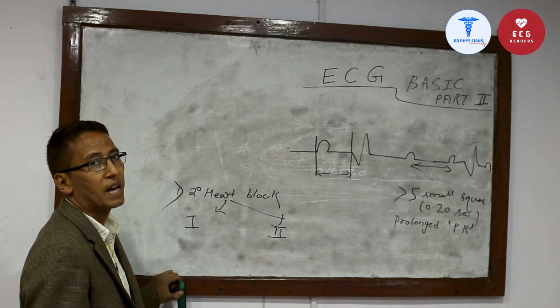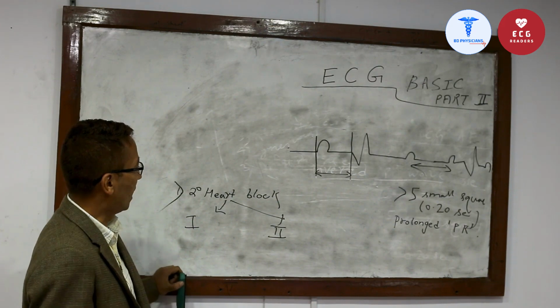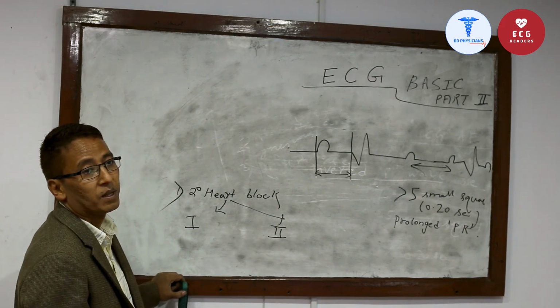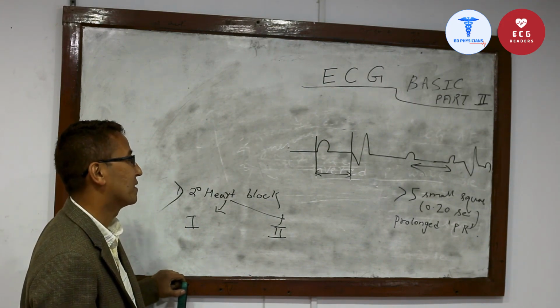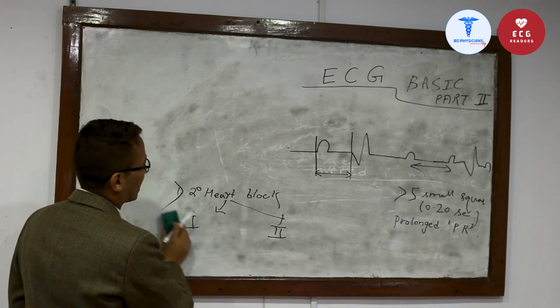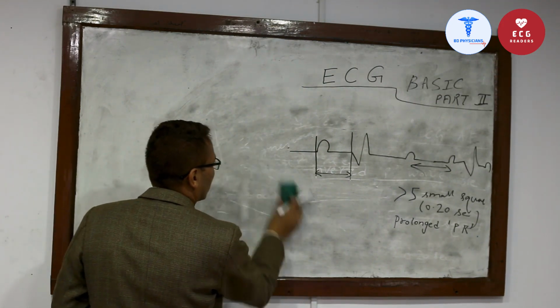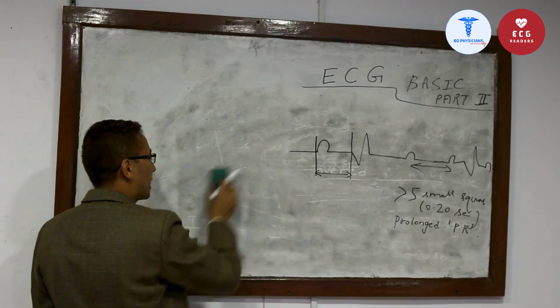In the Mobitz type 1 heart block, there is successive lengthening of the PR interval, and at some point one P wave will not be conducted to the ventricle. It looks like this. This Mobitz type 1 is also called Wenckebach phenomenon.